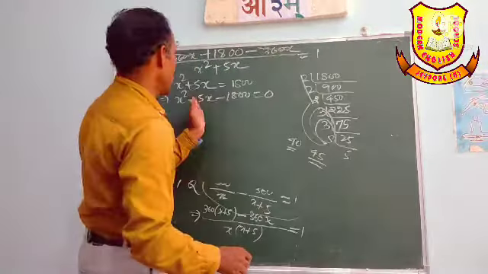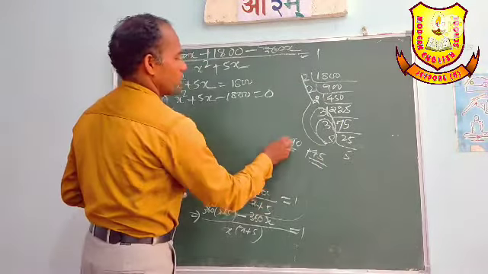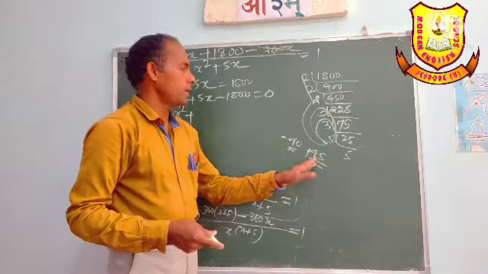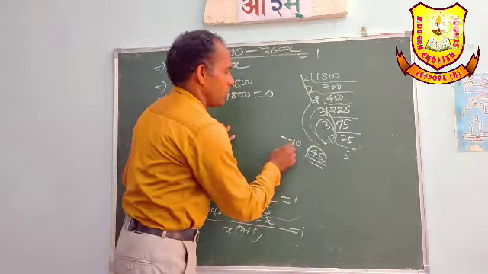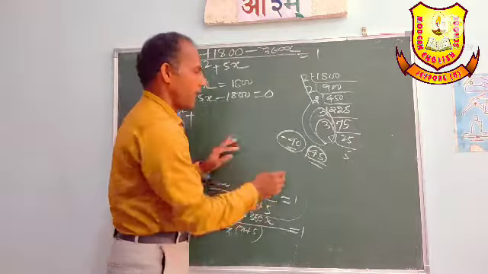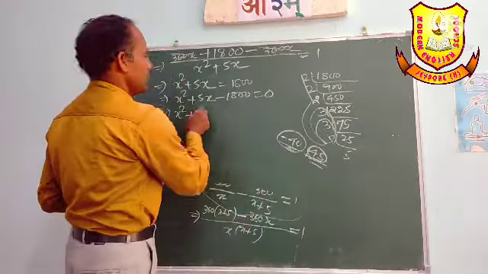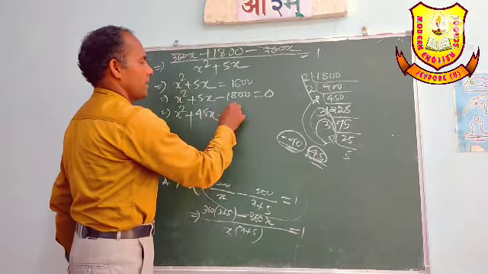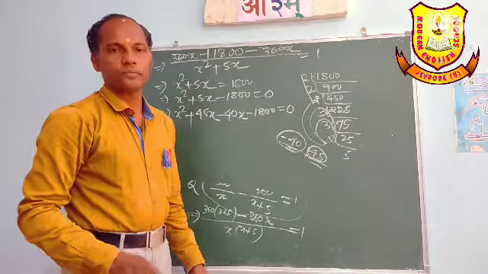So it will be closer, so that it will come nearer to 5. Implies that plus 5 means this one will be plus, this one will be minus. x square plus 45 and minus 40, because plus 45 into minus 40 will be minus 1800. Minus 1800 is there, and plus 45 plus minus 40 equal to plus 5. So we will take x square plus 45x minus 40x minus 1800 equal to 0.